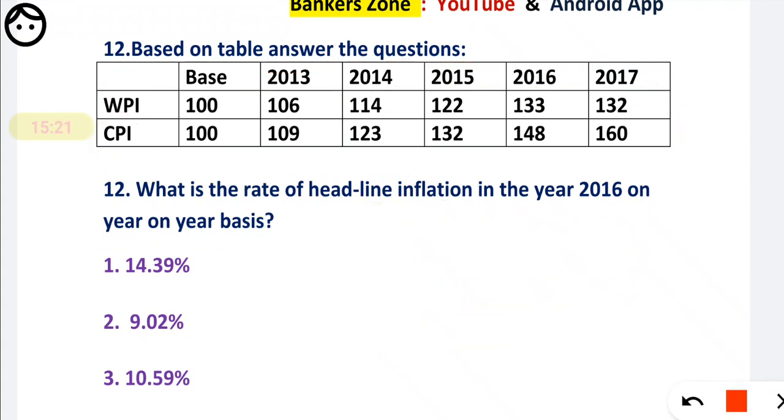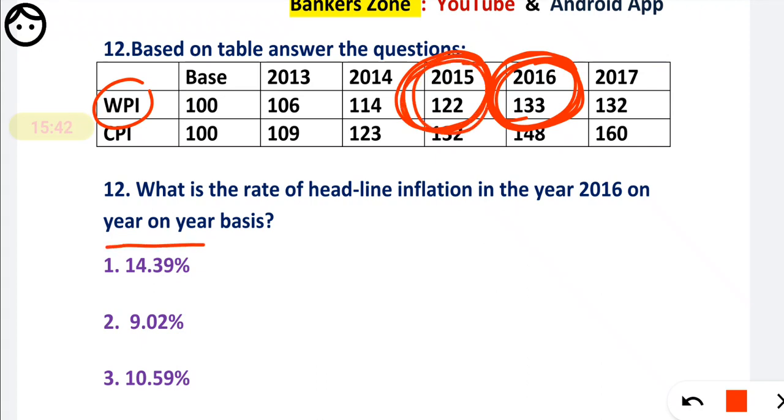Now what they are asking is, on Y2Y basis, what is the increase in 2016? So consider this line only. This line, we have to consider WPI. For 2016 we have to calculate the increase in inflation. So on Y2Y basis, that means we have to take the previous year as the base.